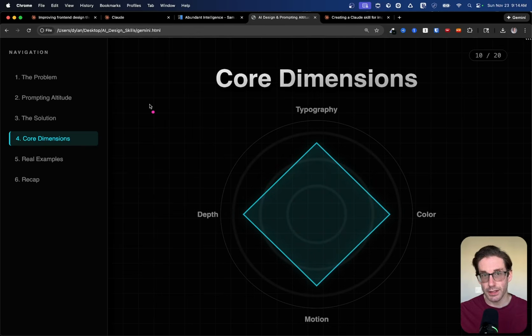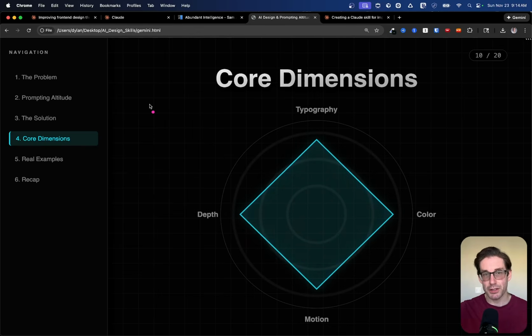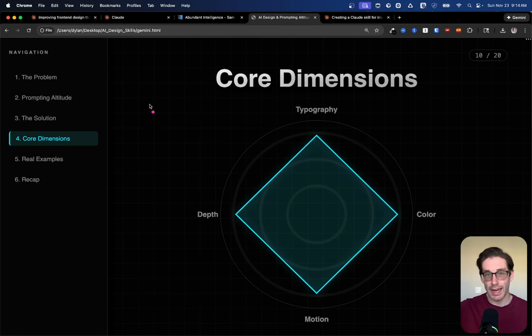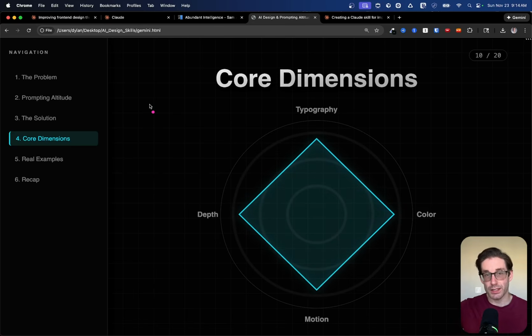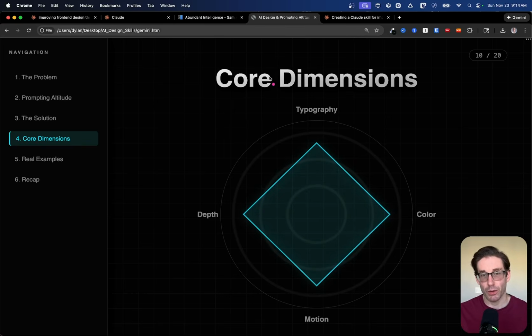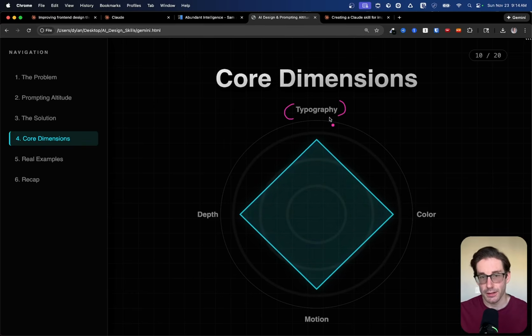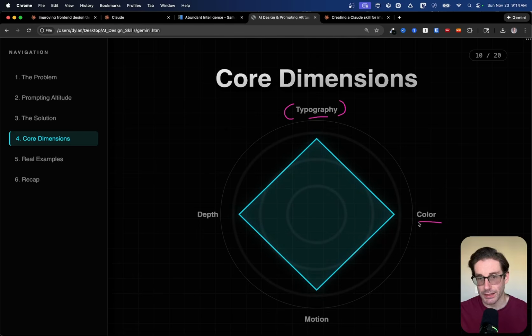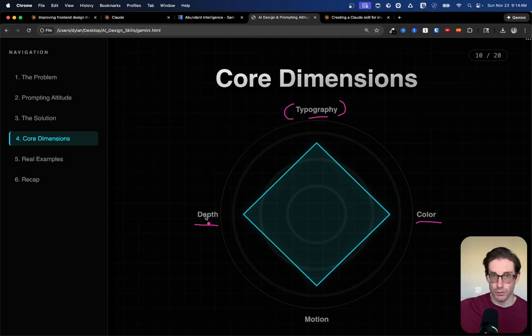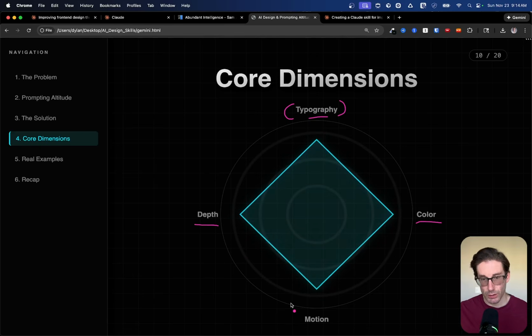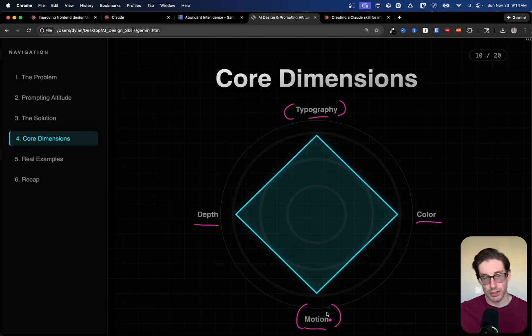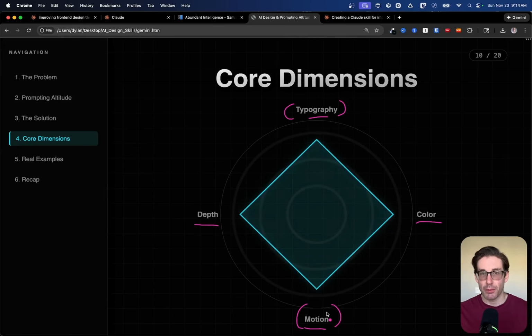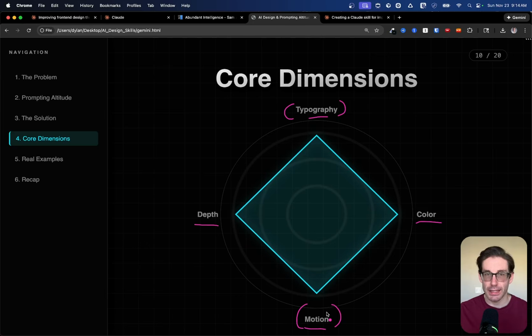So after reading the skill, I noticed there's a few different dimensions in which the prompt is pushing the AI. So this is the direction where it wants it to go instead of avoid. It's saying, I want you to use different types of fonts that are more unique in nature. It even gives some examples. The same thing applies to color, the depth of the actual visuals inside the dashboard, as well as any slight animations and motions in the dashboard as well.